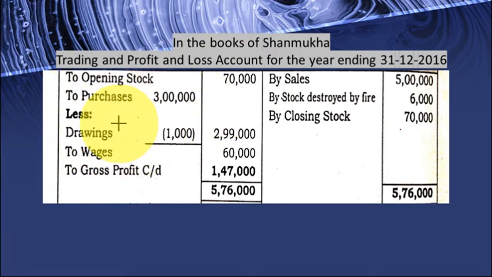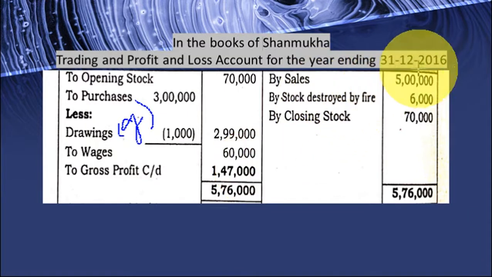Less drawings. Why are we writing drawings? Because it is the goods he is withdrawing. If he is withdrawing cash, then we are not supposed to write it here. Clear? As he is withdrawing the goods, less. Otherwise, you can write goods withdrawn by the proprietor or goods withdrawn for personal use. You can write in that way also. So it is also considered as drawings. So deduct 2,99,000. Wages 60,000.